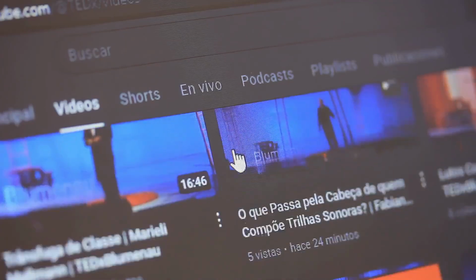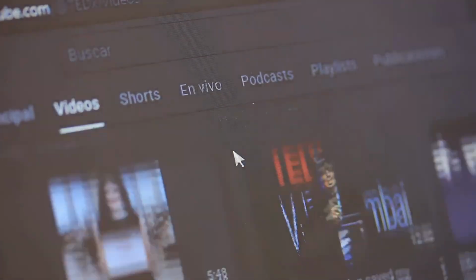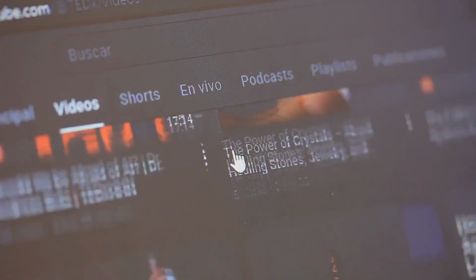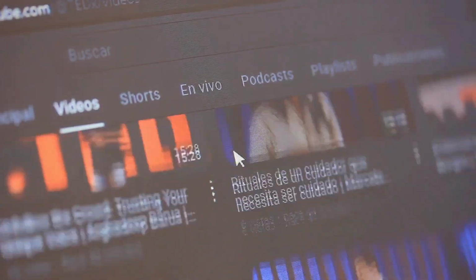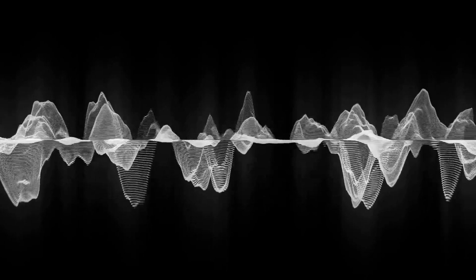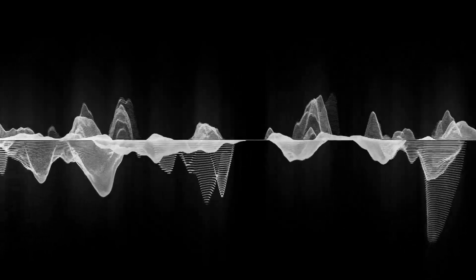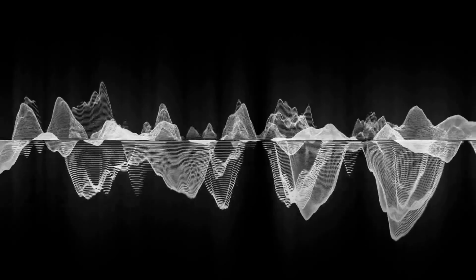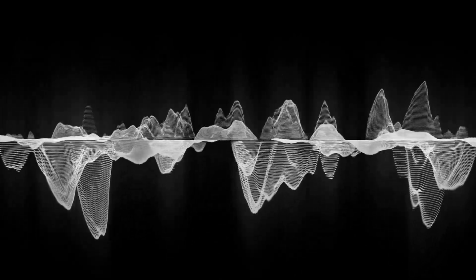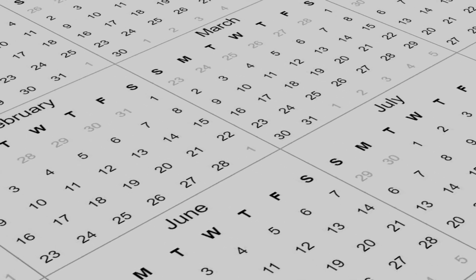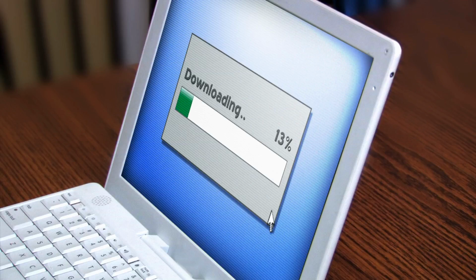Enter Vizard, which acts like an AI editor that actually understands the rhythm of human storytelling. You simply upload a long video, maybe a lecture or a stream, and it instantly hunts for the high-value moments that will perform well on social media. It doesn't just slice video at random loud parts. It intelligently looks for emotional peaks and those concise statements that make people stop scrolling. It also provides scheduling tools so you can transform a single long recording into a full week of reels without babysitting the process.